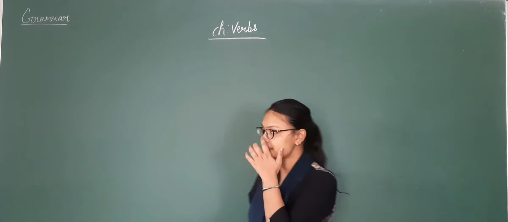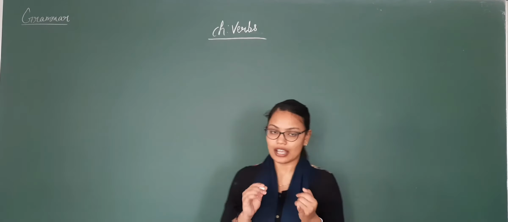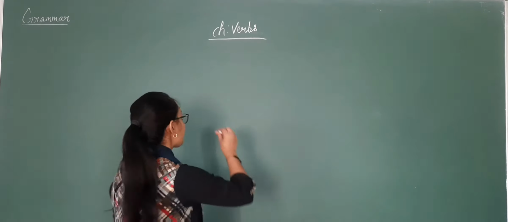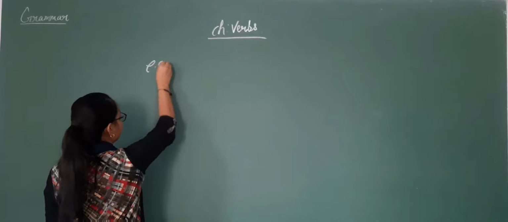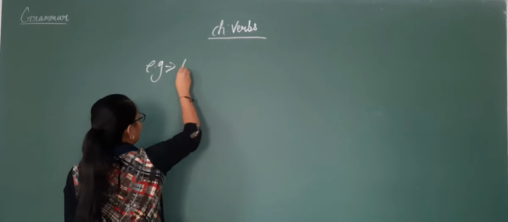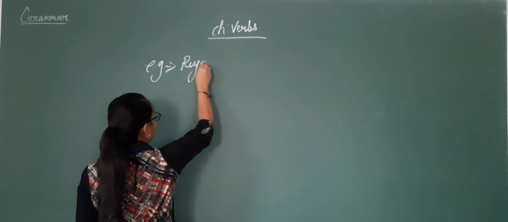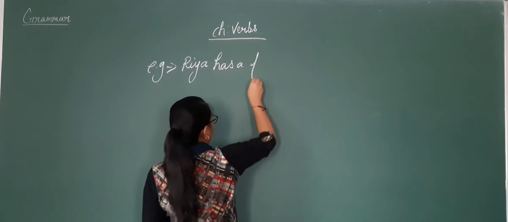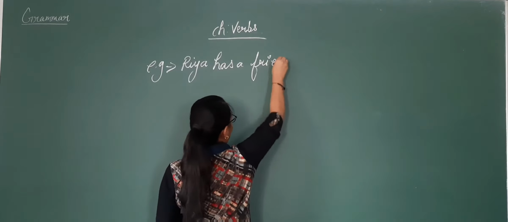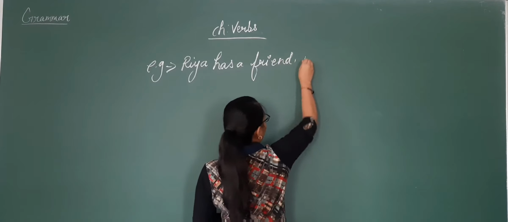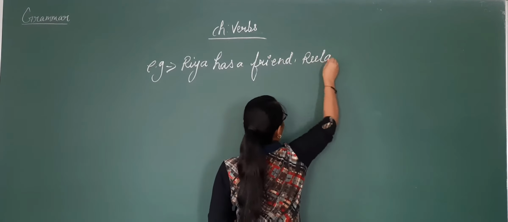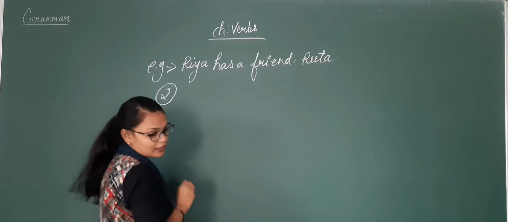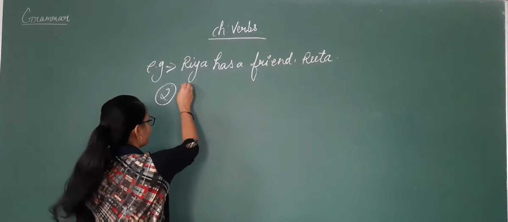So for this I will give you three examples, for action, for event and for state of being. An example can be: Riya has a friend Rita. Then the second sentence can be: They are happy.